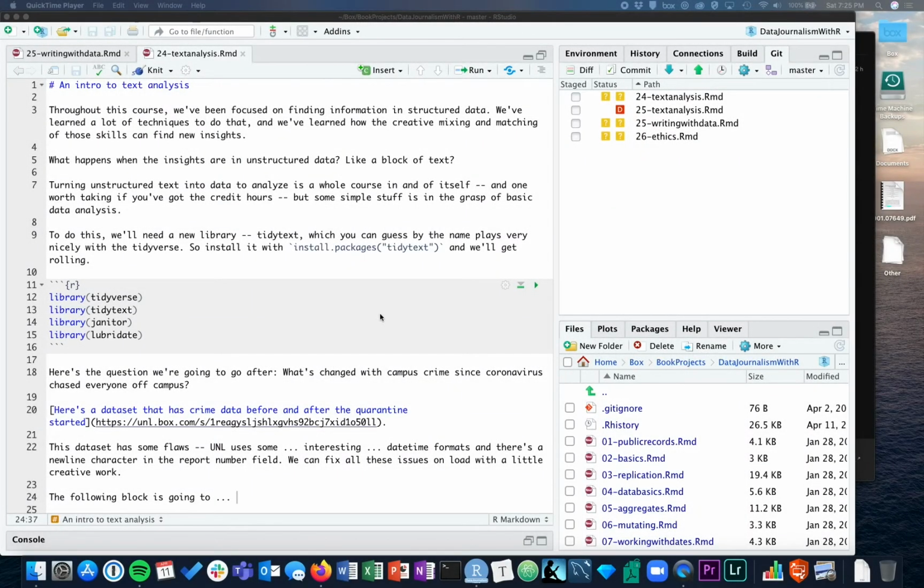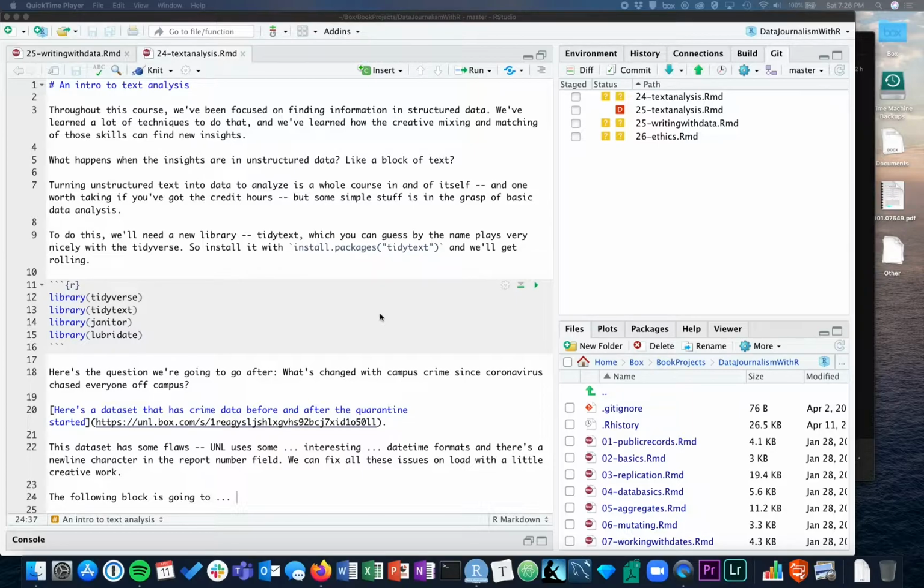Believe it or not, this is the last chapter of code for the semester. So, wow, who thought we'd ever get here? The last bit I want to talk to you about is text analysis and looking at unstructured text as a data set that we can get at.